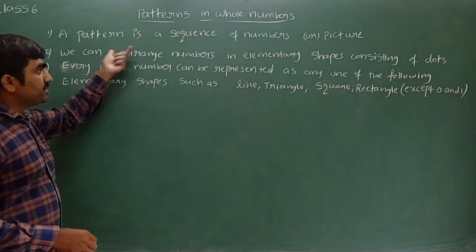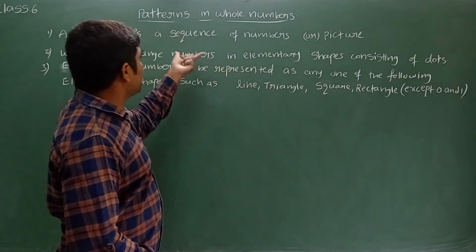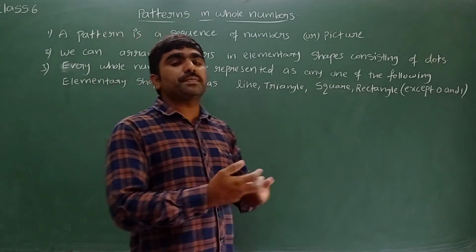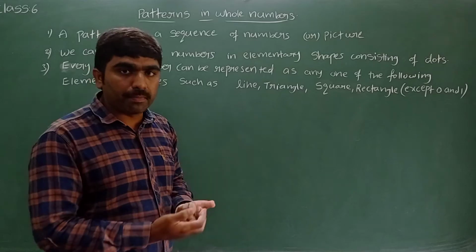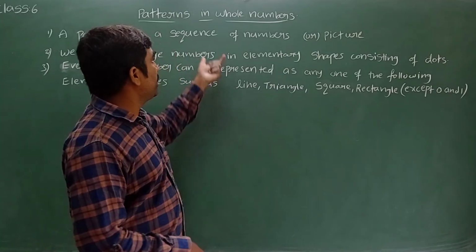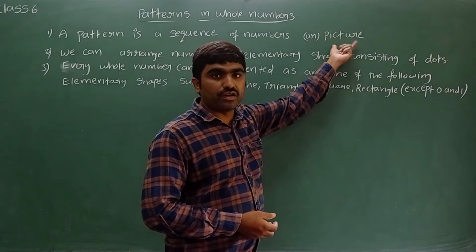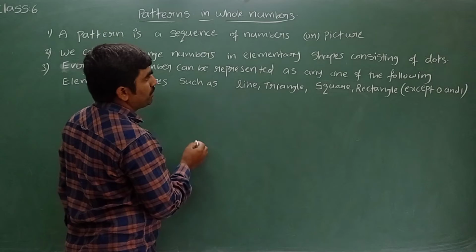A pattern is a sequence of numbers or pictures. So what is meant by sequence? Sequence is nothing but the arrangement of numbers in order. The arrangement of numbers in order is called a sequence. That arrangement may be pictures also. Let's see one example now.